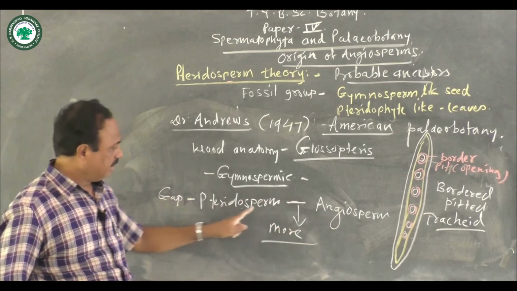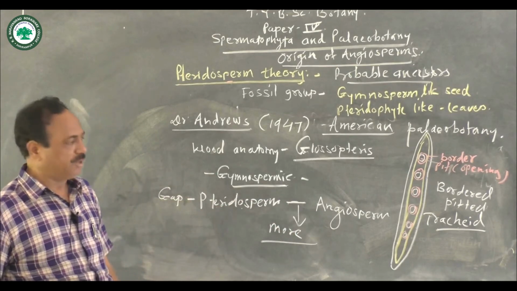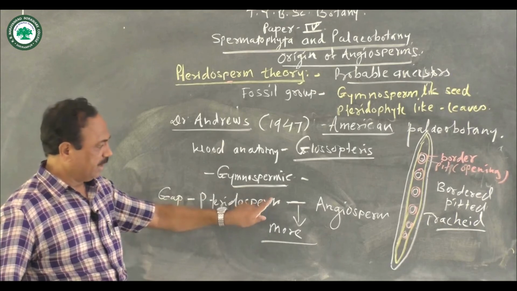We can't say the pteridosperms are the possible ancestors.